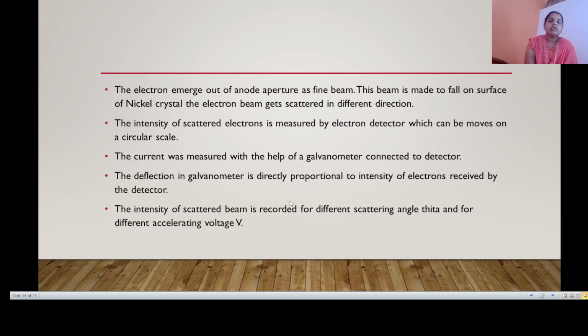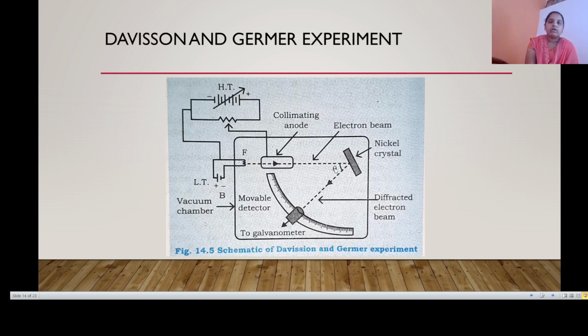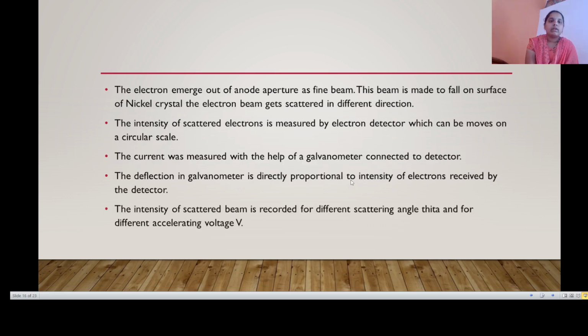Here the electrons emerge out of the anode, and this beam is made to fall on the surface of the nickel crystal, and the electron beam gets scattered in different directions. When the electrons are incident on the nickel crystal surface, the electrons are scattered in different directions.